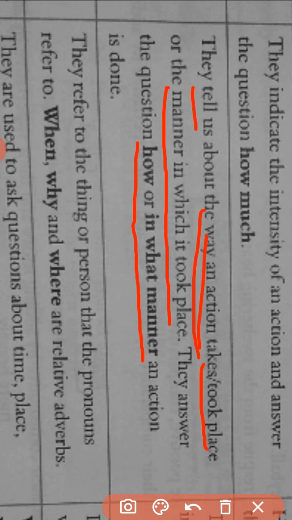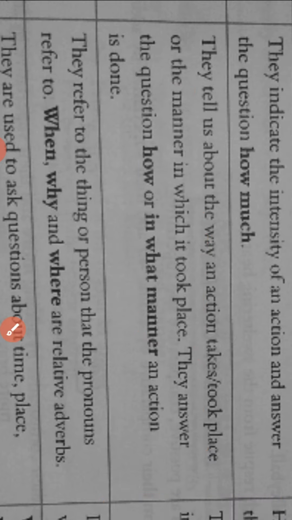They answer the question how or in what manner an action is done. So in adverb of frequency, we ask the question with how many. In adverb of degree, we ask the question with how much. Whereas in this type of adverb, we ask the question simply with how or in what manner. As an answer, we get the manner in which the action took place, and then it becomes an adverb of manner.